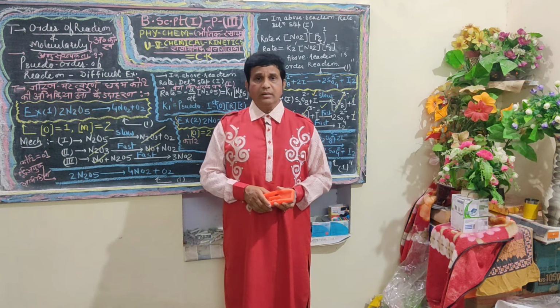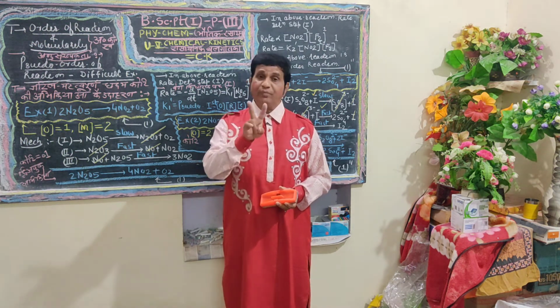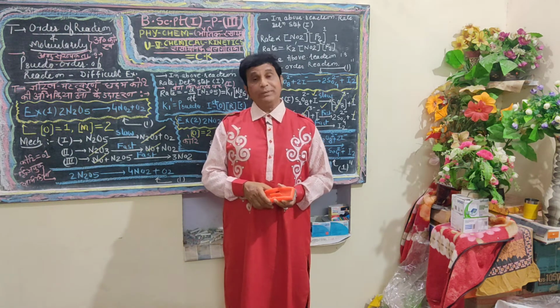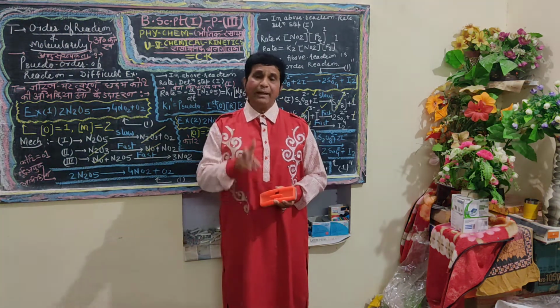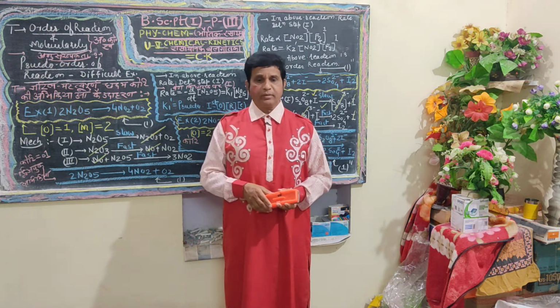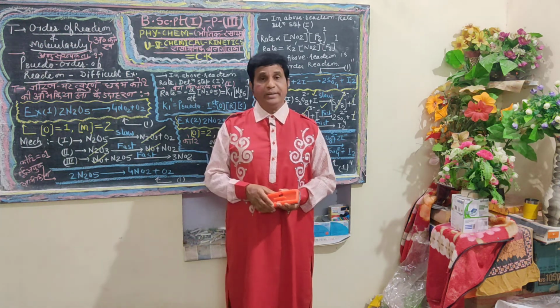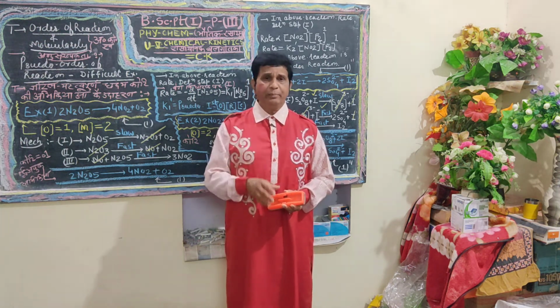Second order reactions possess order of reaction 2, and bimolecular reactions possess molecularity 2. Similarly, trimolecular reactions possess molecularity 3 and order of reaction 3.